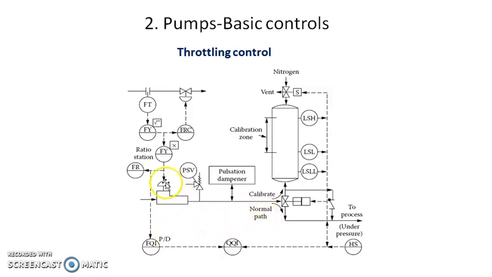Now here, this is the pump, again a positive displacement pump, and if it is a positive displacement pump, then there is a requirement of a safety valve at the discharge line, because this pump will give high pressure output. So if there is a blockage or any throttling at the discharge line, there may be a chance of damaging the line. So for that purpose, safety valves are required for the positive displacement pump. There may be a safety relief valve or rupture disc. These are the components which are always installed at the discharge line of the pump.